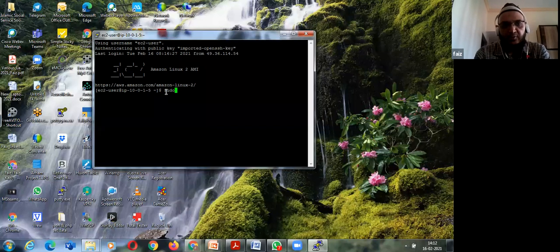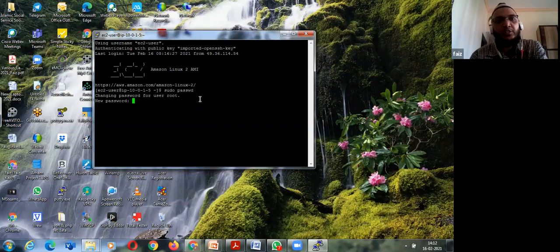To do that, you use sudo. You can always type commands, but you have to use sudo if you don't have root access. So sudo passwd will ask you to change your password for the root.